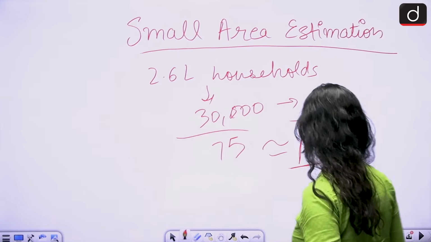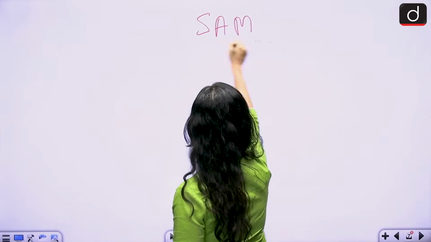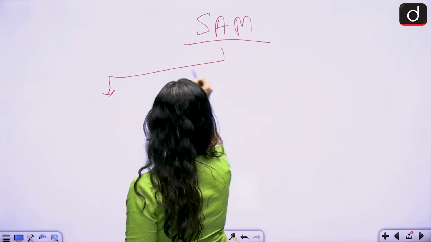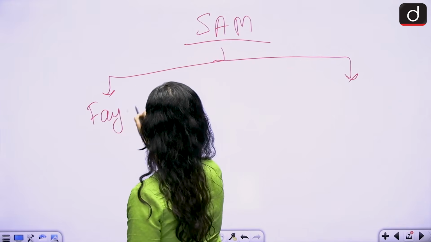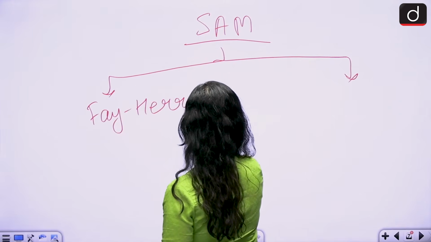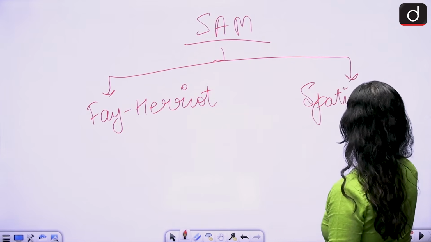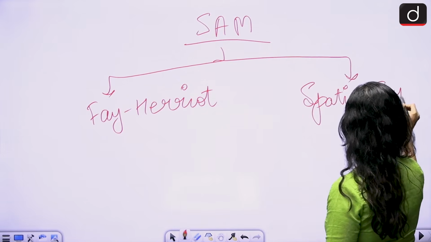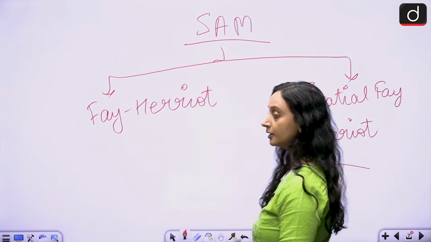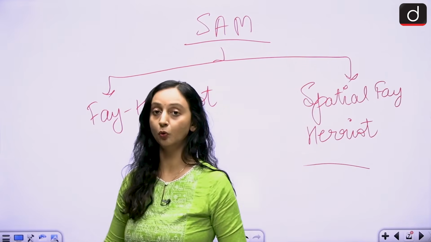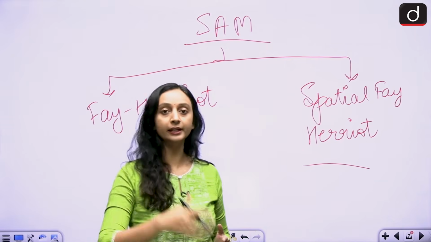small area estimation. Now the small area estimation method is also of two types. You have the Fay-Harriott model and the spatial Fay-Harriott model. Now, under small area estimation, what do you use? Small area estimation makes use of auxiliary data also.